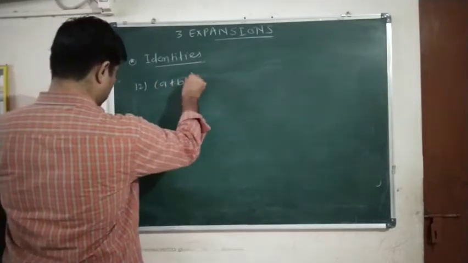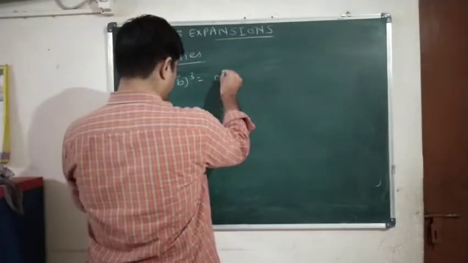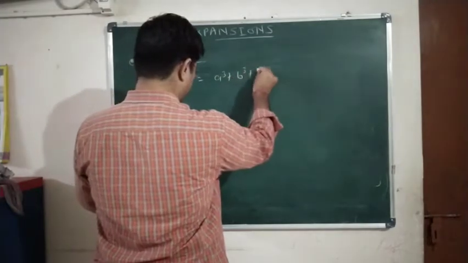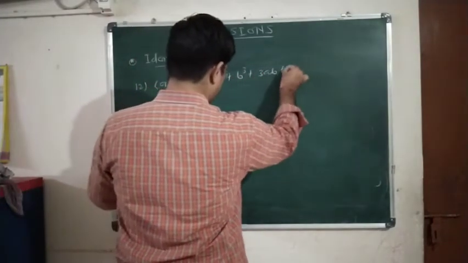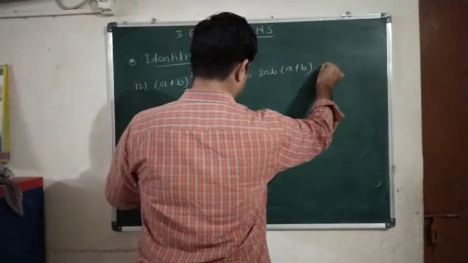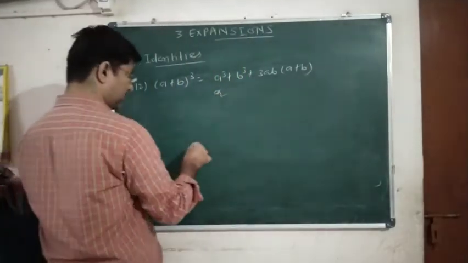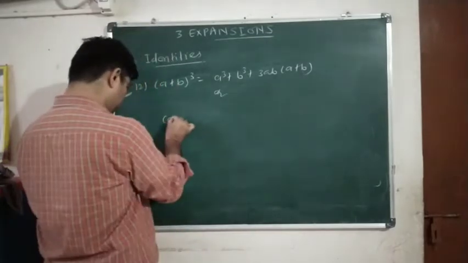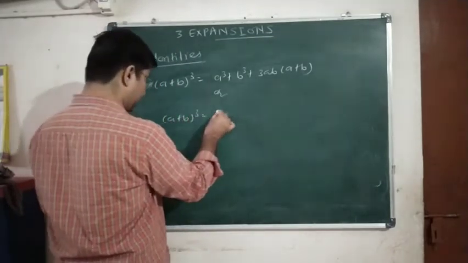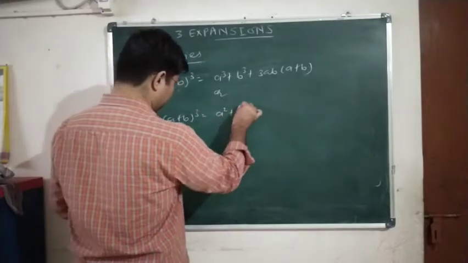a plus b the whole cube. The formula is given by a cube plus b cube plus 3ab into bracket a plus b, or a plus b the whole cube is equal to a cube plus b cube.